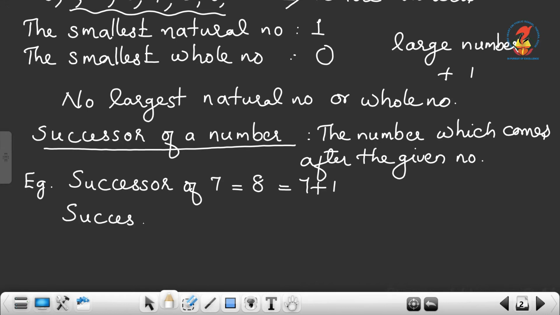Then, what is the successor of 19? The number which comes after 19 is 20. And this 20 we can write in this way, 19 plus 1.